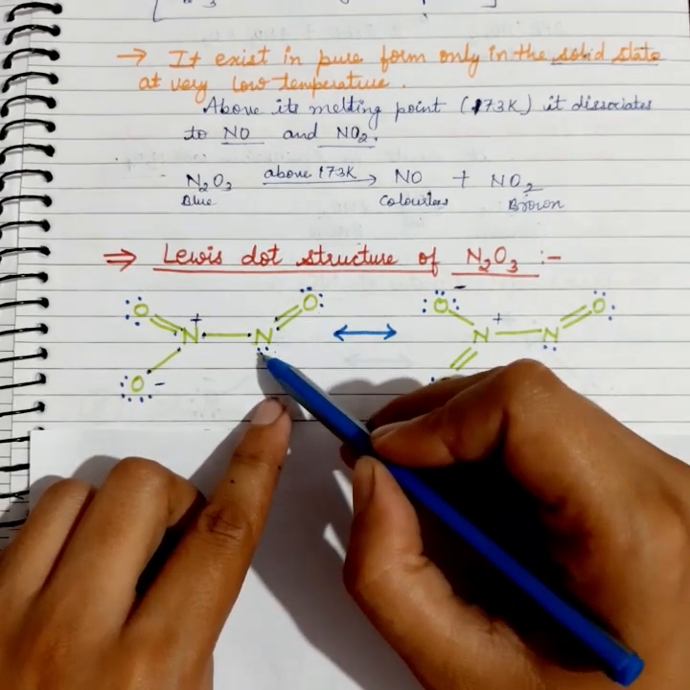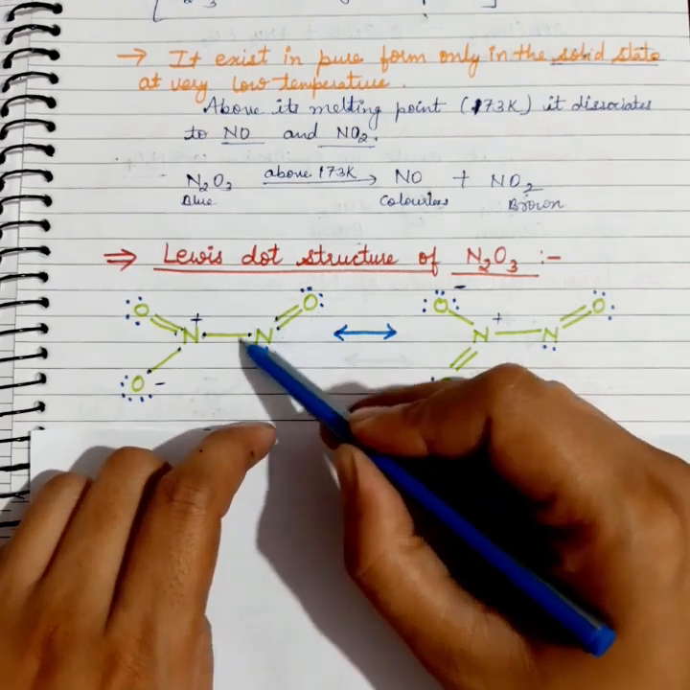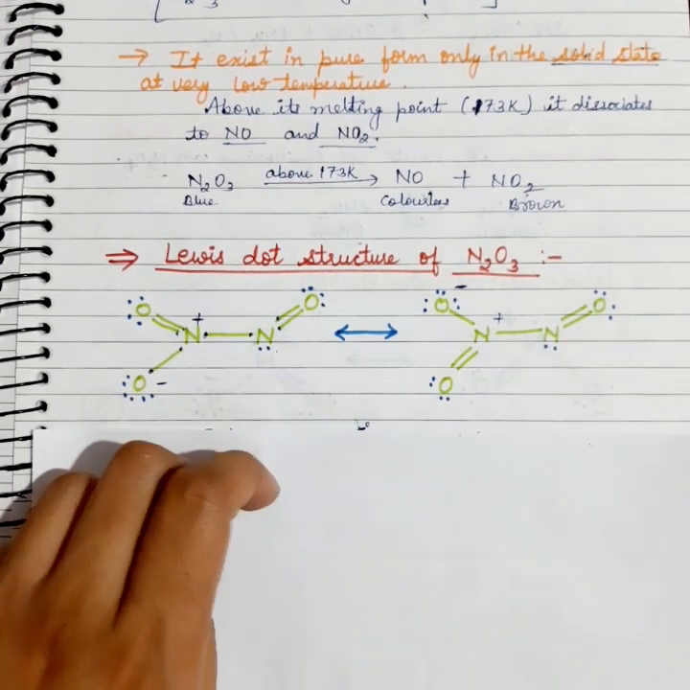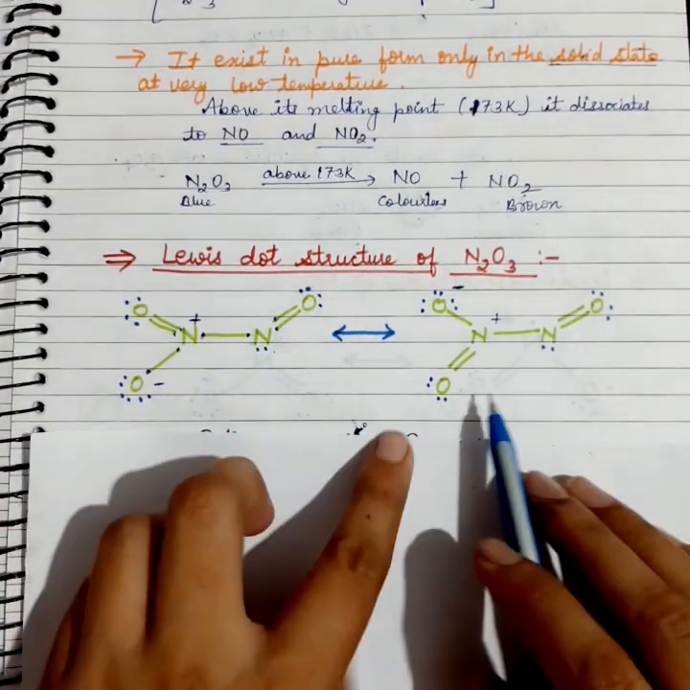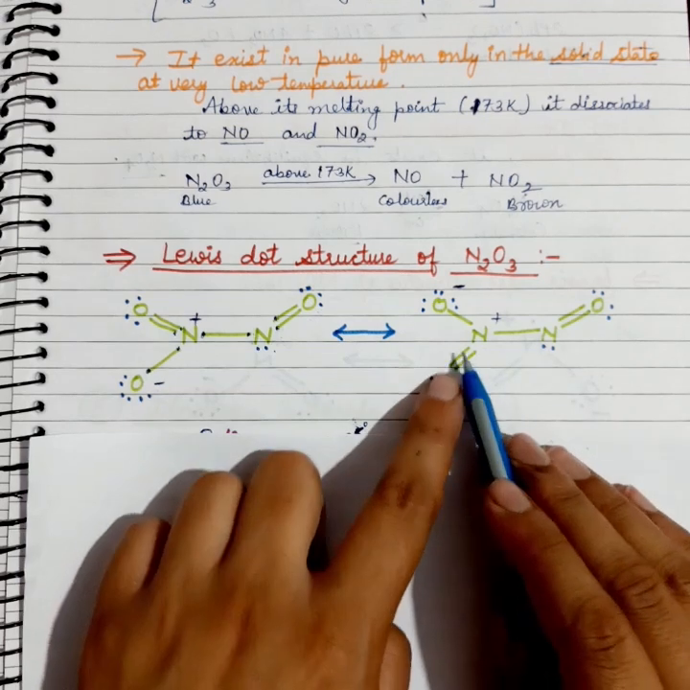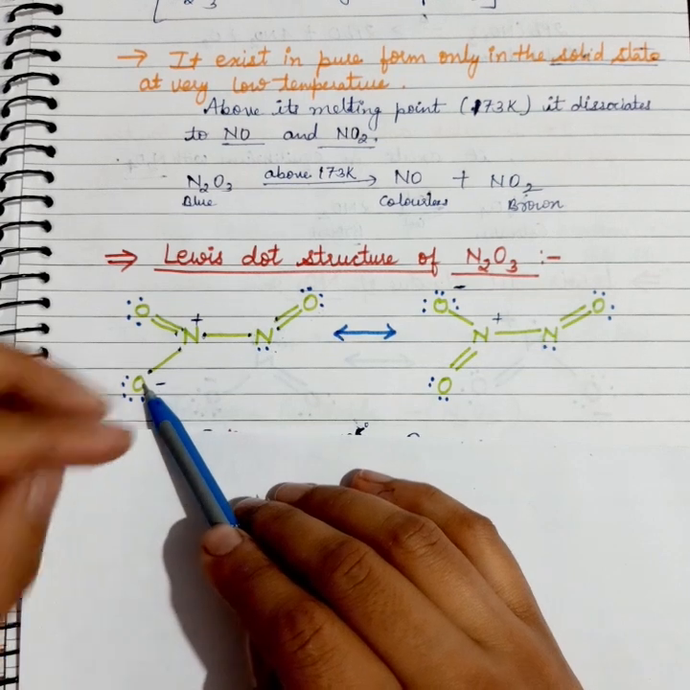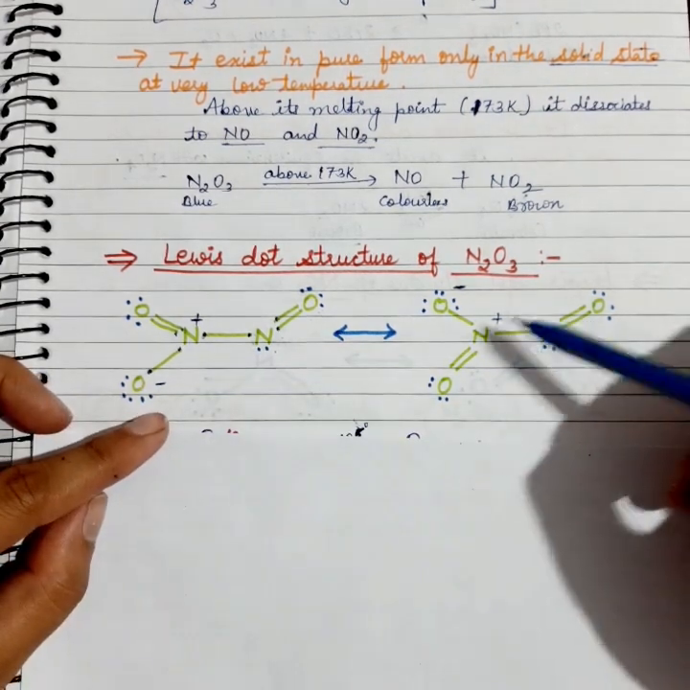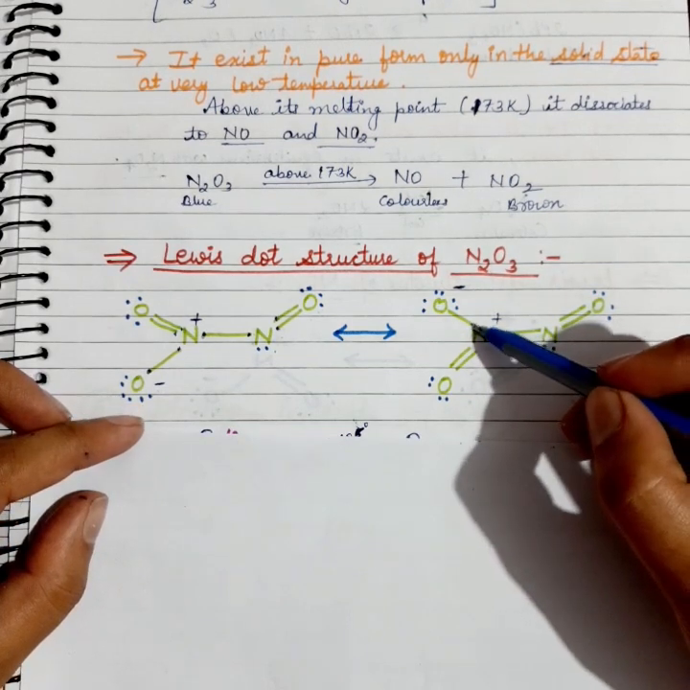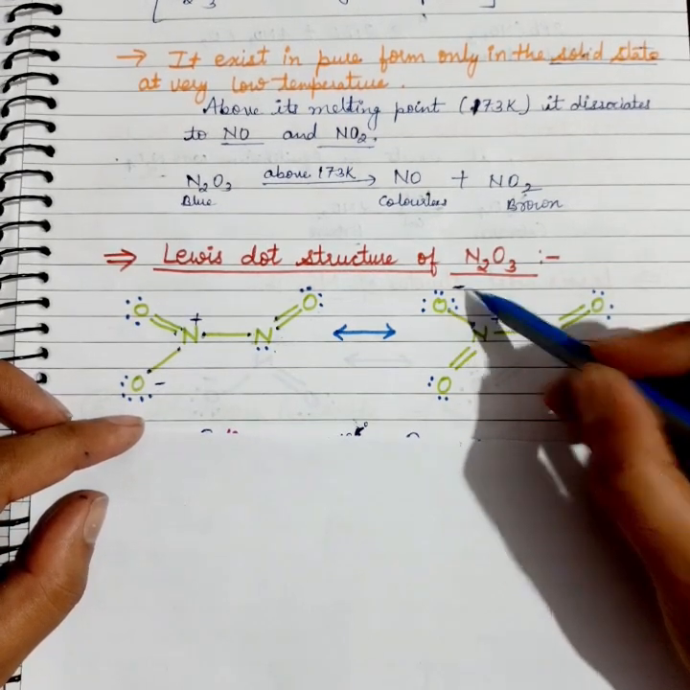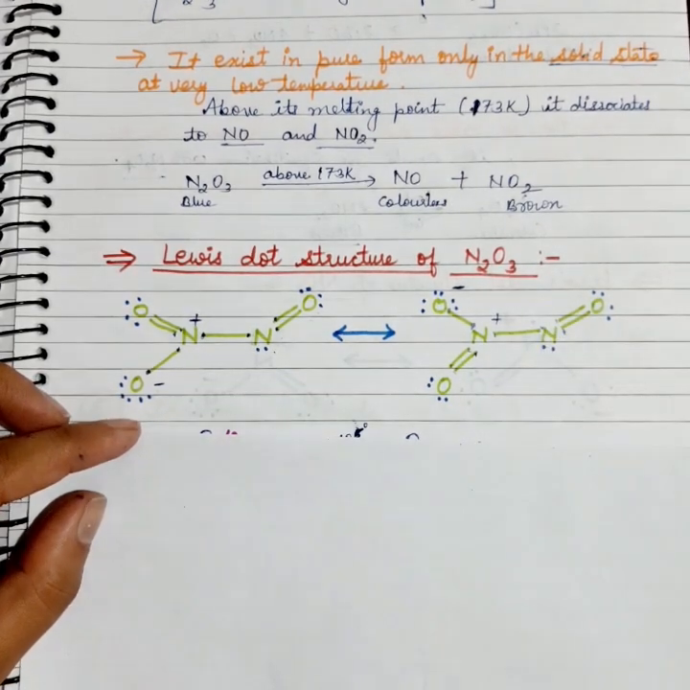So here these are the 5 electrons of nitrogen, and they complete its octet up to 8: 1 2 3 4 5 6 7, and this is 8. So this is the resonating structure for this. For the other resonating structure, if this oxygen coordinates with the bond of nitrogen, it will get negative and nitrogen will get positive here. So this will be the resonating structure of N2O3.